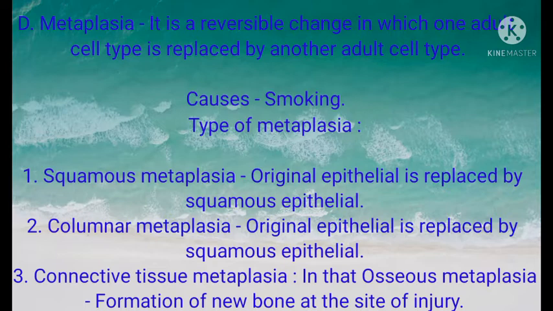Metaplasia is a reversible change in which one adult cell type is replaced by another adult cell type. Causes: smoking. Types of metaplasia: squamous metaplasia, where the original epithelium is replaced by squamous epithelium. Columnar metaplasia, where the original epithelium is replaced by columnar epithelium. Connective tissue metaplasia, in that osseous metaplasia, formation of new bone at the site of injury.